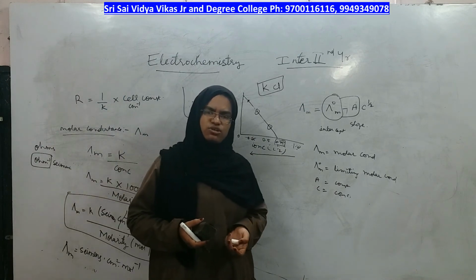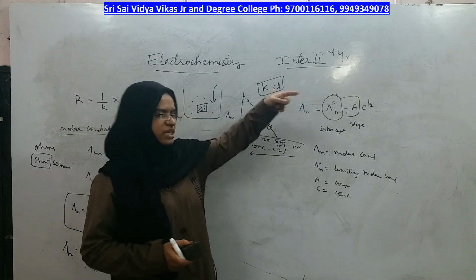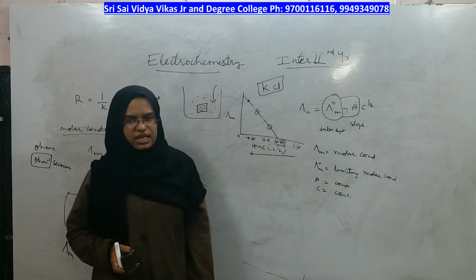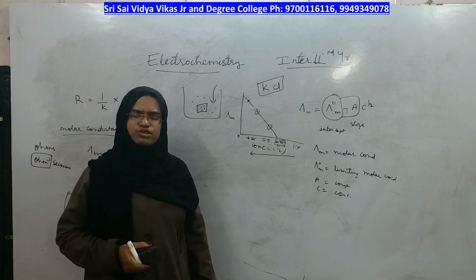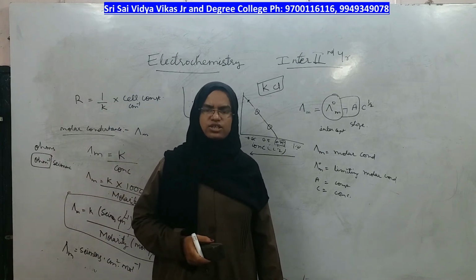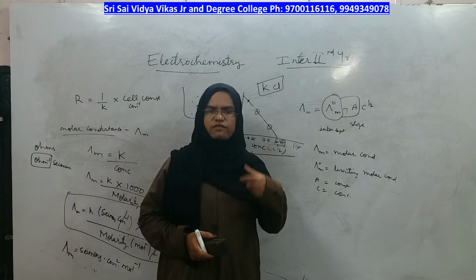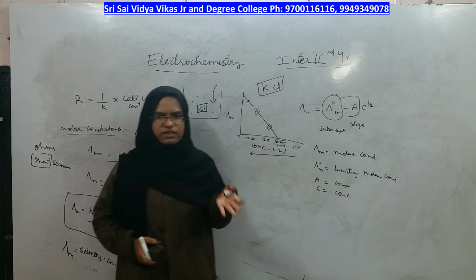Suppose a strong electrolyte is NaCl. Suppose you are taking 10 grams of NaCl or KCl also. Even NaCl and KCl are the same. I have taken 10 grams of NaCl in say 10 ml of water. Will it dissolve easily? No, it will not dissolve. If it dissolves, you will get more ions. If it doesn't dissolve, it gives fewer ions.